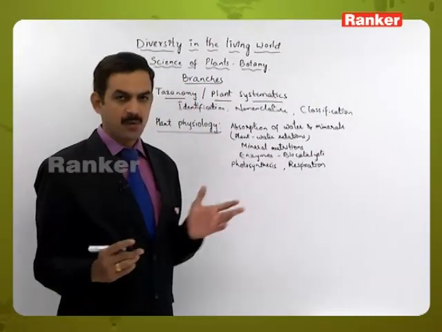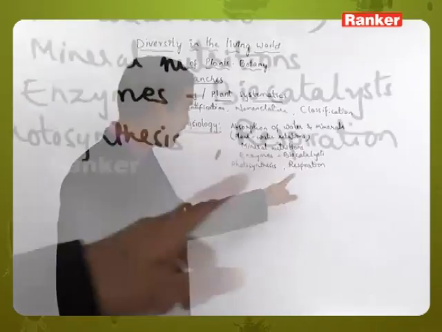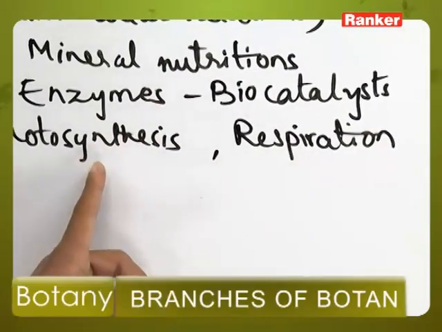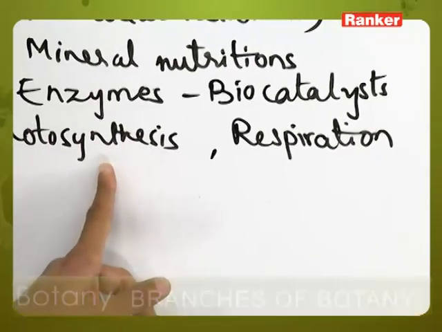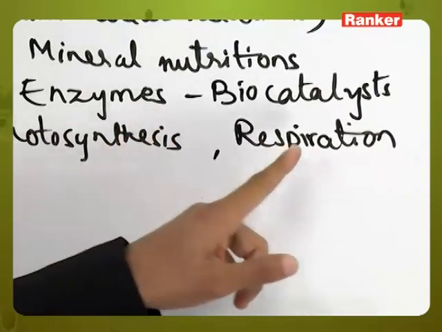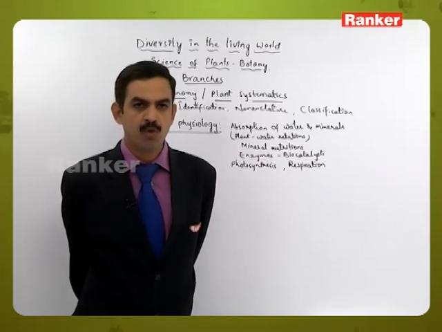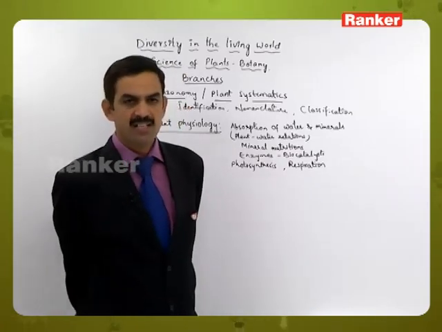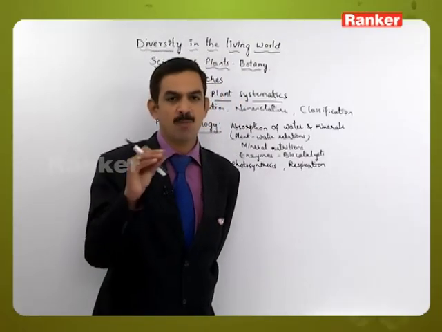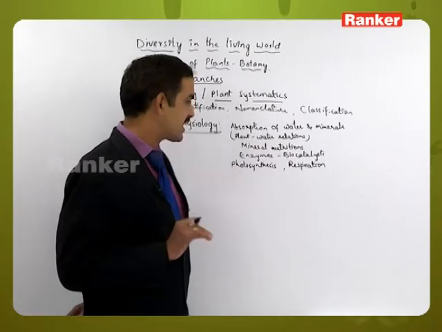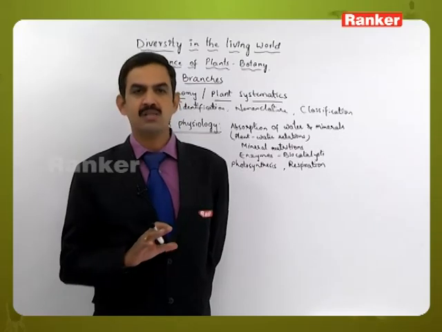Here, respiration is a process which provides energy, which is used for all other metabolic functions. Here we consider photosynthesis as an anabolic process, a constructive process in which simpler molecules are converted into complex molecules, whereas respiration is considered to be the catabolic process, where complex molecules are broken down into simpler molecules. When the complex molecules are broken down into simpler molecules, the energy present in those complex molecules is released. So that's why we consider respiration a catabolic process and an exergonic process also.